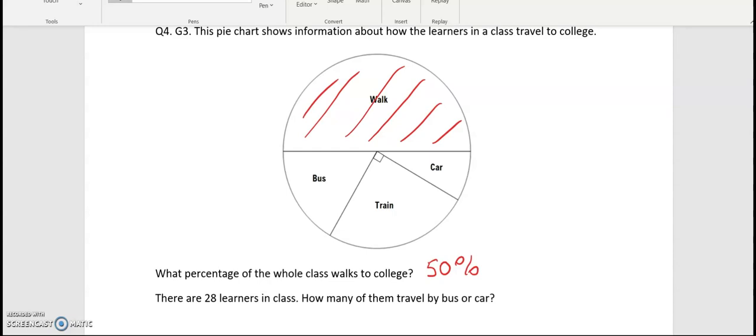There are 28 learners in class, so in total that is 28 learners. How many of them travelled by bus or car? So bus or car, both together.